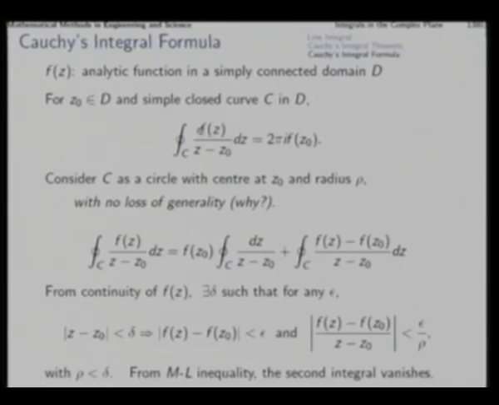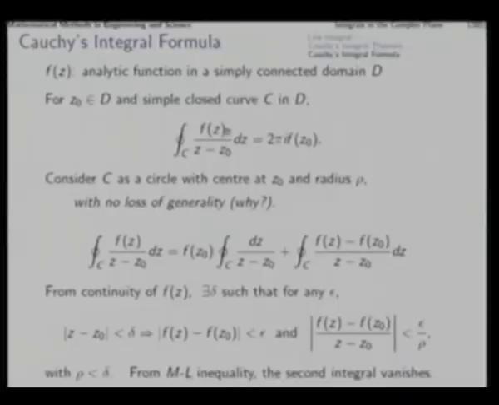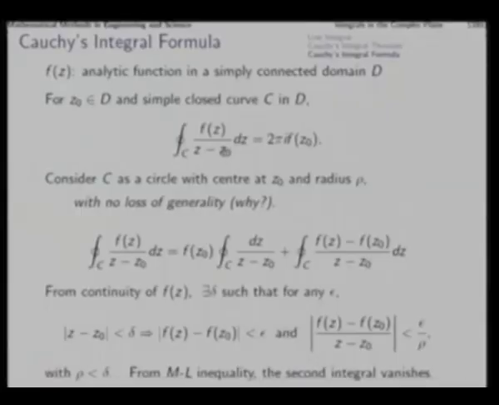Note that f is analytic, but f(z) by (z - z0) is the integrand, which is not analytic. So, when we want to find the contour integral of this around a contour inside which there is a point of singularity, f(z) is still analytic.